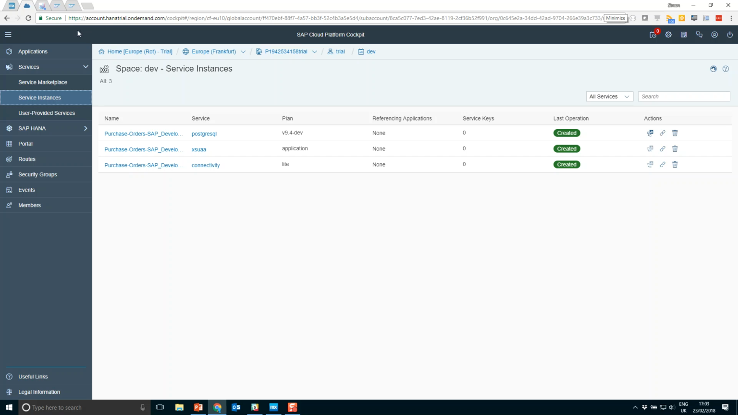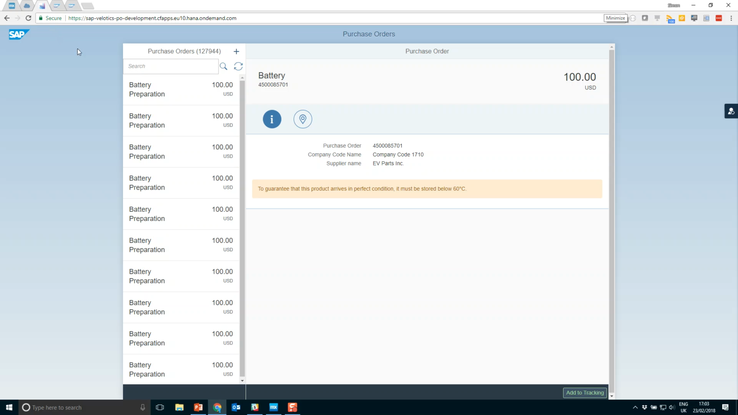Once we deploy this application, it will provision us a new application and we'll be able to view this in our browser. So here we have the application already set up, and this particular application allows us to search for purchase orders from our S/4HANA application. We can use the search facility here, or we can decide to add a new purchase order.